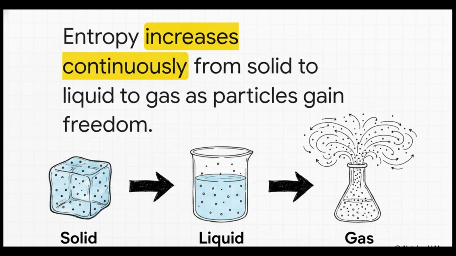Think about a solid state like ice. The particles are locked in place, just sort of vibrating, very low entropy. But if you melt that into a liquid, like water, the particles can now slide past one another, so entropy goes up. Now boil that water into steam, a gas, and those particles are flying freely in all directions with massive amounts of space between them. The entropy absolutely skyrockets. The rule of thumb is super simple. Moving from solid to liquid to gas equals a massive increase in entropy.